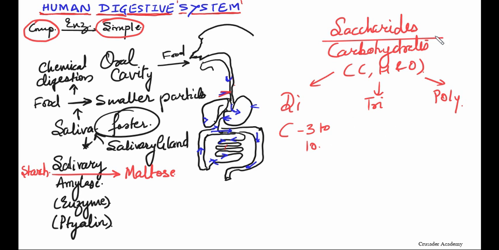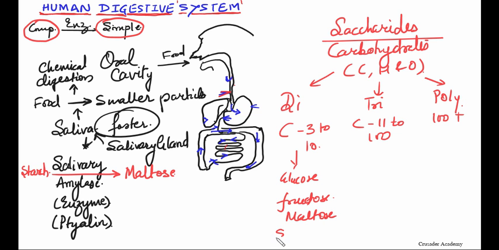We will see what carbohydrate is in another lecture. I will make a separate video for that. When the number of carbons is from 11 to 100, it is said to be trisaccharide. When it goes above 100, it is said to be polysaccharide. You might have heard about glucose, fructose, maltose, sucrose, and here starch,